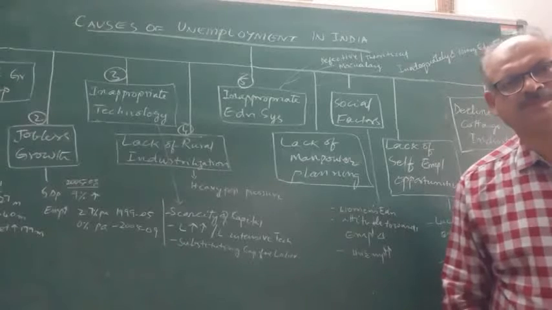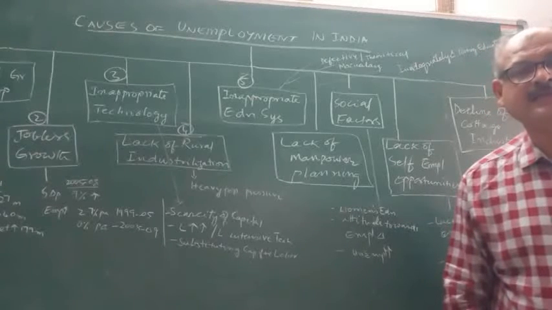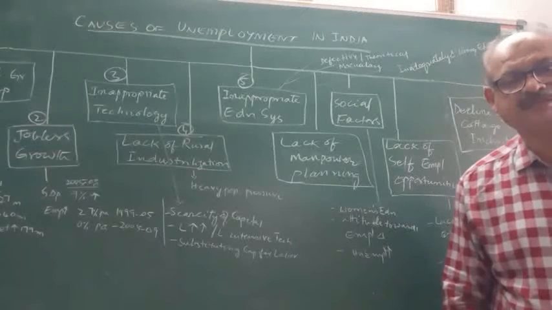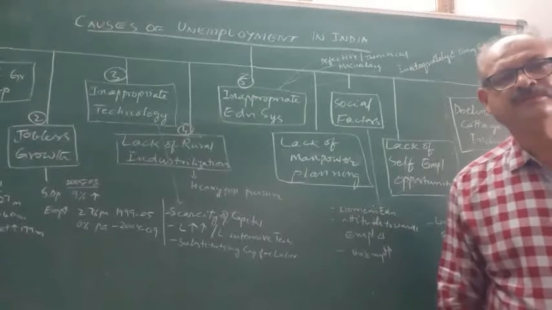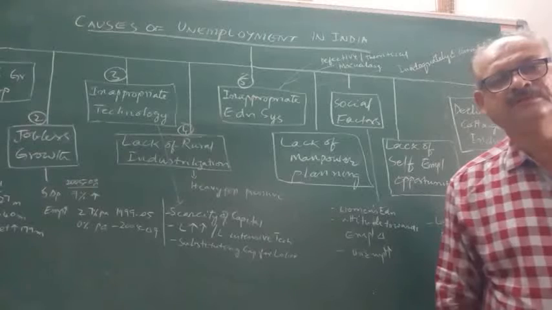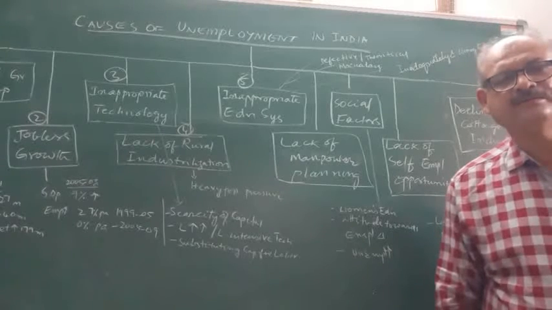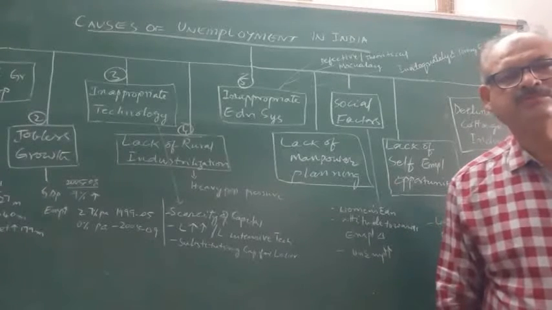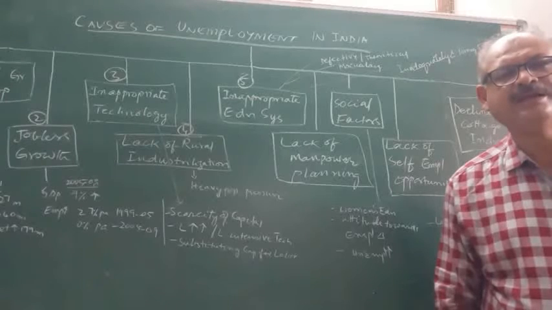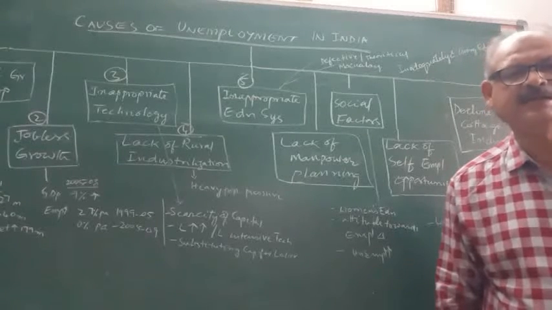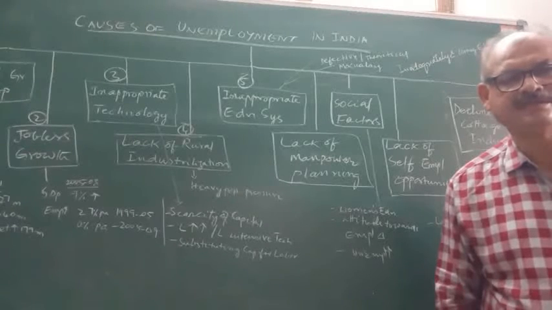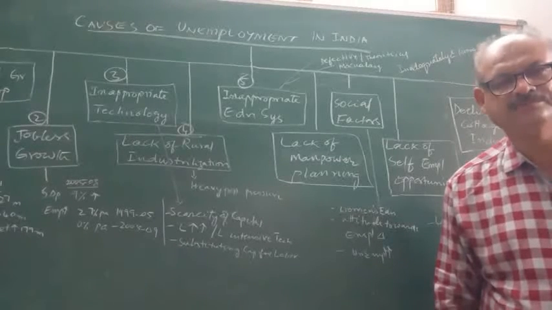They could not stand the competition of the capital intensive industries. So when cottage and small scale industries which were established in rural areas are wiped out, then automatically the rural population which were engaged and employed in those small and cottage industries became unemployed.